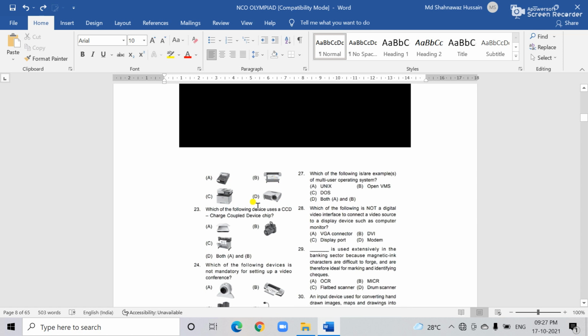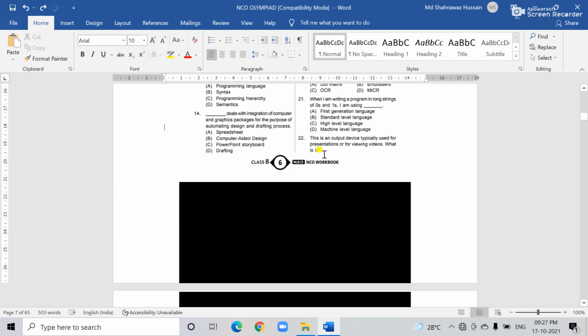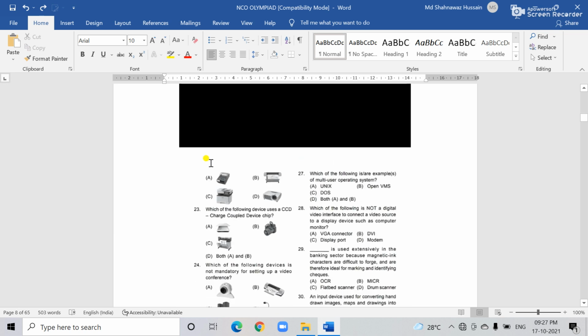All of you know. I'm repeating the question: presenting, viewing the videos. This is very easy. Projector, you know, in your school classes the teachers show you your science project or SST or other subjects using a projector. So the projector is the correct answer. Without discussing, all of you know question number 22, the correct answer is the projector.